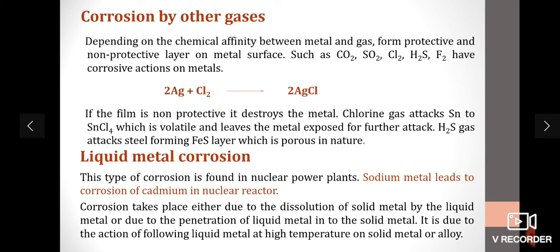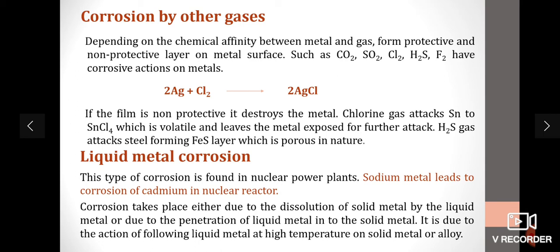And coming to the liquid metal corrosion, this type of corrosion is found in nuclear power plants. Sodium metal leads to corrosion of cadmium in a nuclear reactor. Sodium metal is used as a coolant in the nuclear power plant, whereas cadmium is used as control rods. Sodium metal is taken in the form of liquid. Cadmium is taken in the form of solid.